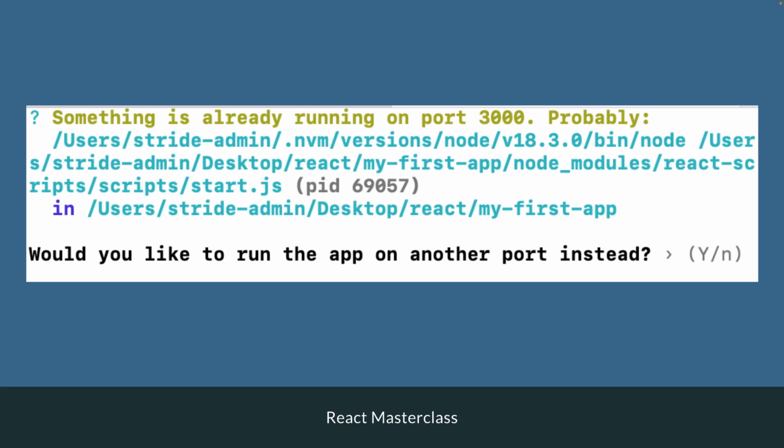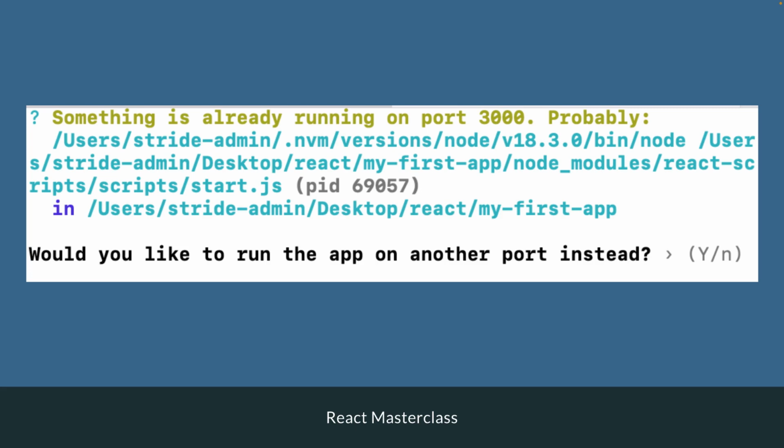If you take a second to read the message, it's actually pretty self-explanatory. It says something is already running on port 3000, and at the very bottom it asks, would you like to run the React app on another port instead? So Create React App can recognize if a port is occupied, such as 3000, and try to run your React application on another port. All of that is just to prove that that number of 3000 is arbitrary.